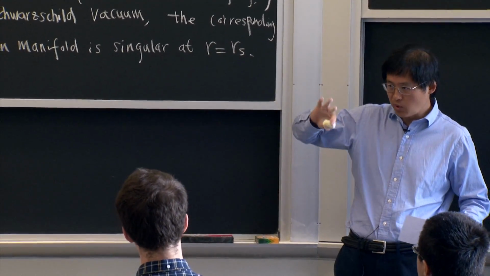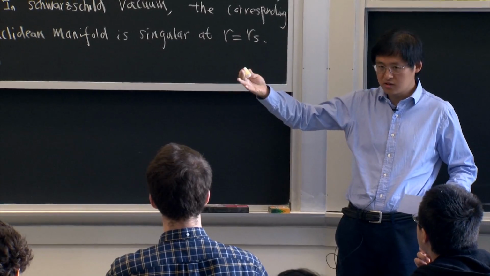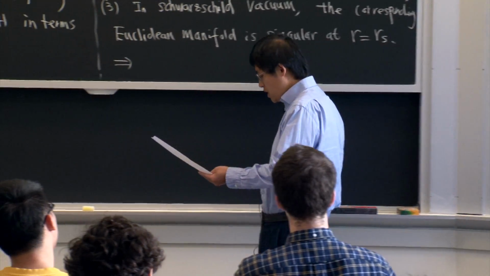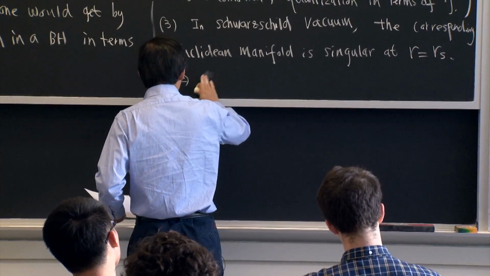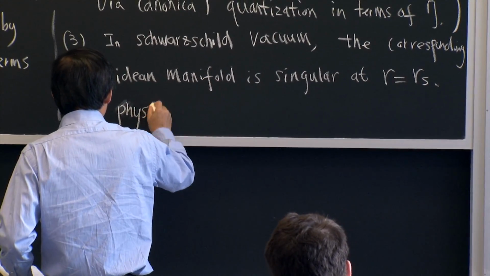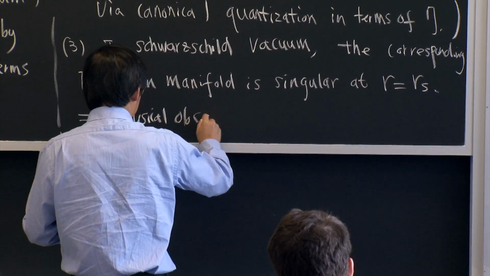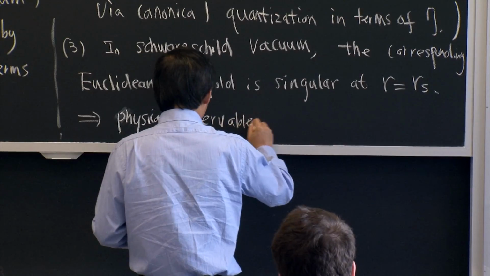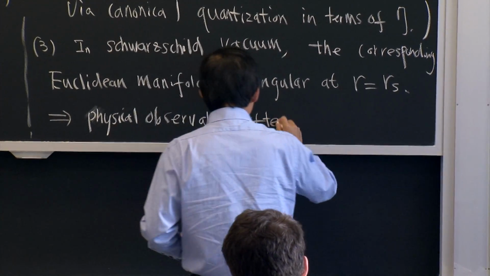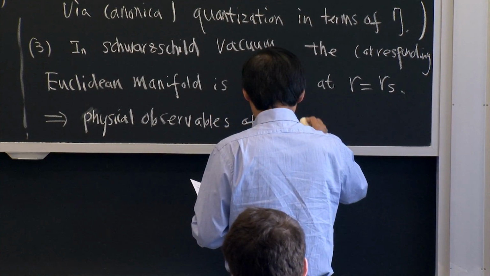In particular, when you analytically continue to Lorentzian signature, that means physical observables often are singular.